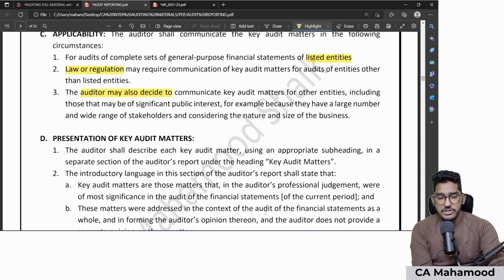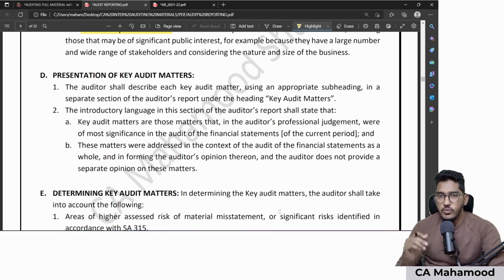Then presentation. So obviously presentation is whatever key audit matters you want to include, put it in a separate paragraph with the heading key audit matter.